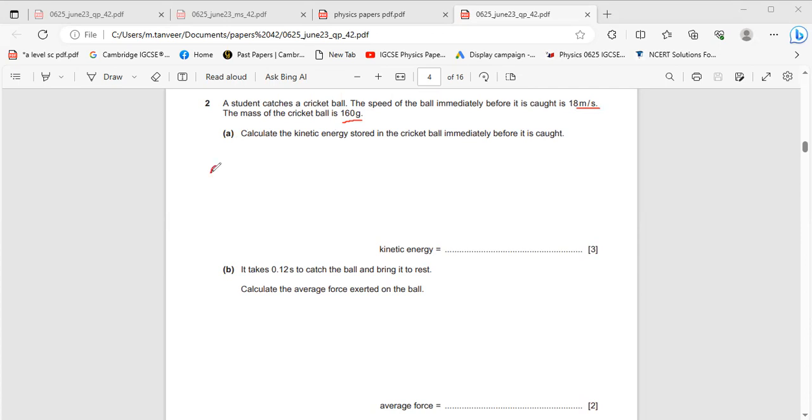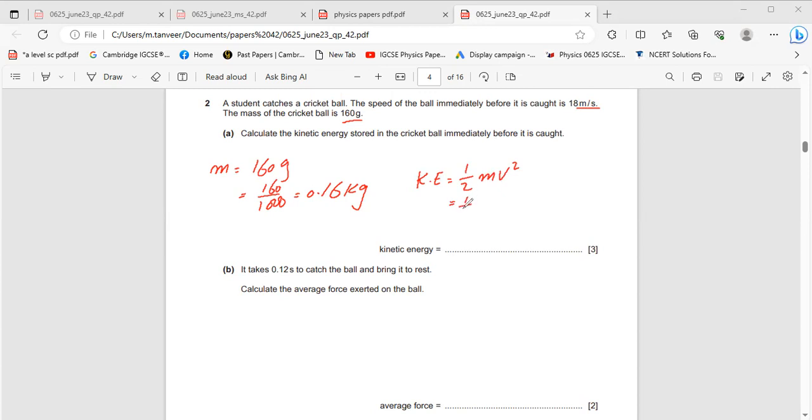Mass is 160 grams. That means 160 divided by 1000, which is 0.16 kilograms. Speed is given. Now you can use the formula kinetic energy equals 1/2 mv squared.